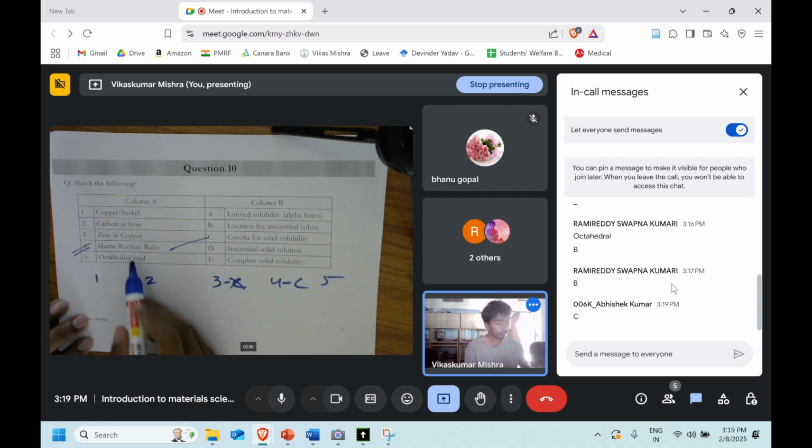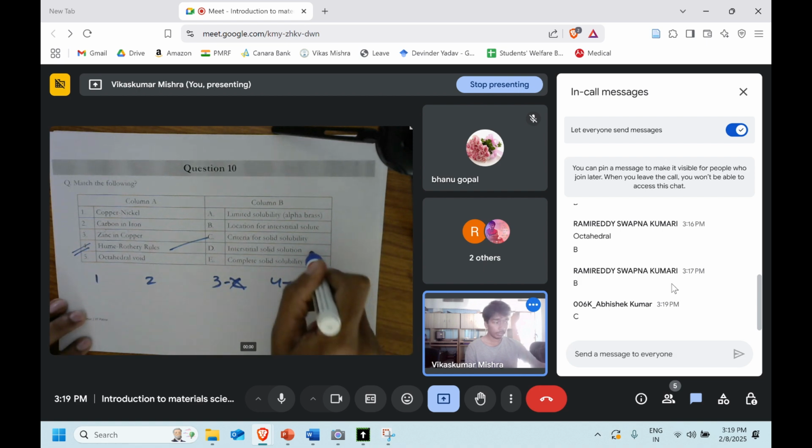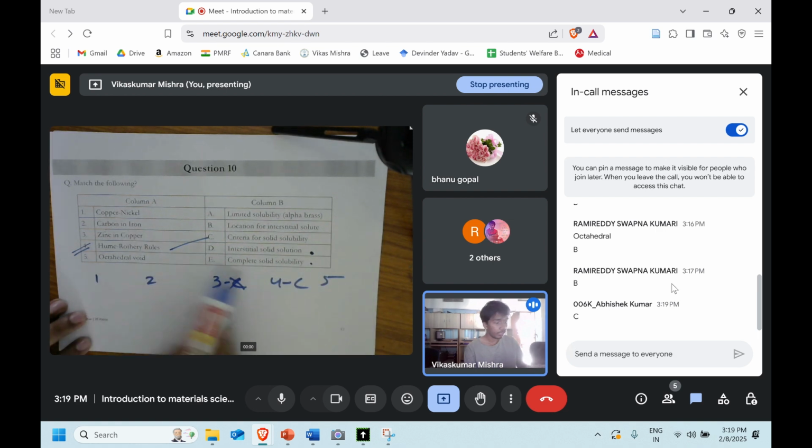And carbon in iron. Carbon in iron will be which one? Complete solubility? No. Interstitial solid solution? Right? So we can say that carbon in the iron is the interstitial solid solution, so it will match with D. So 2 is going to match with D.